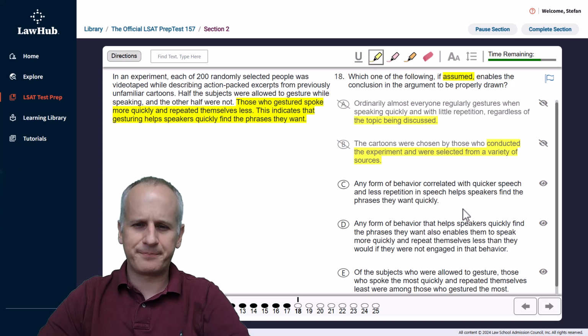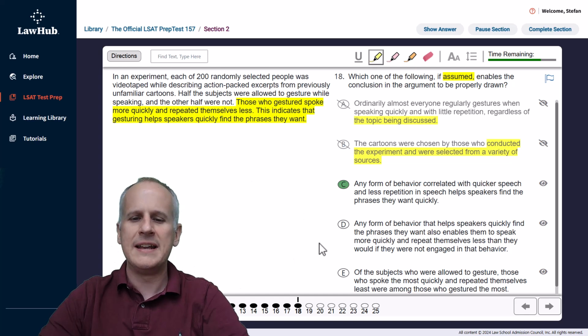Then choice C, any form of behavior correlated with quicker speech and less repetition. Ooh, we talked about quicker speech and less repetition, so that's relevant in our highlighted piece of the paragraph. Helps speakers find the phrases they want quickly. Well, ding, ding, ding. This is exactly the link that we have highlighted. And this shows again the value of that upfront highlight of the conclusion. And if the conclusion has a clear referent, grab that referent too, because this can lead you to choice C almost immediately.